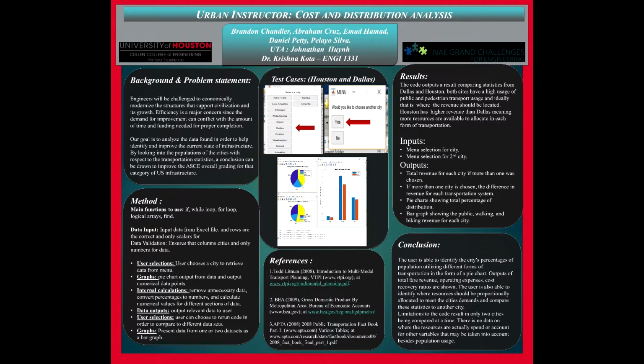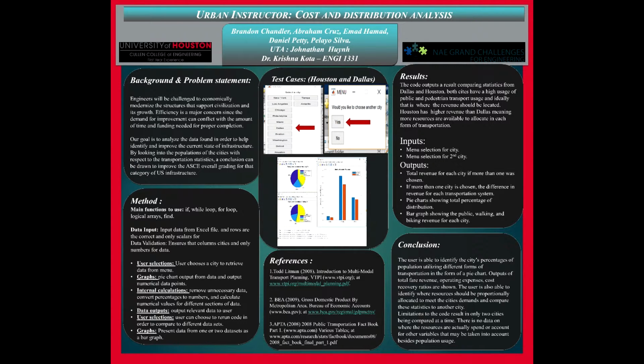And so for our output from our fprintf statements from the code, it tells you how much revenue is generated for each city if you do a comparison between two figures. So for Houston, for example, it would be 57 tens of millions, and for Dallas it is 47 tens of millions. And the difference in the public transportation revenue is 69 tens of millions of dollars. And then same for walking transportation revenue and biking transportation revenue. They all have a difference between the two selected figures.